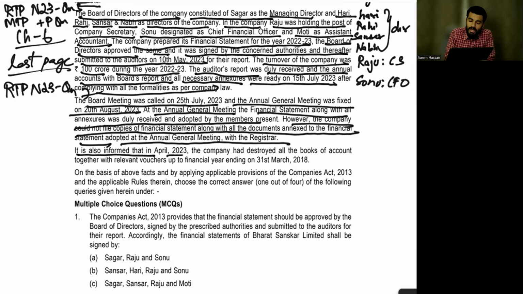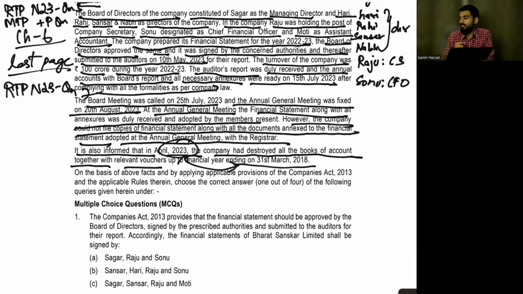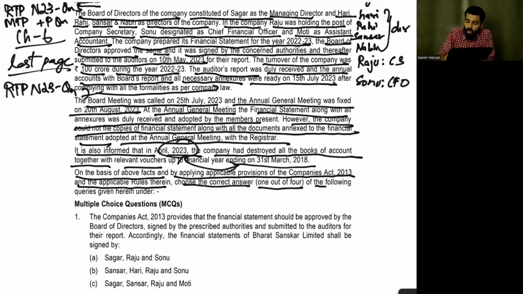It is also informed that in April 23, the company had destroyed all the books of accounts together with relevant vouchers up to financial year ending 31st March 2018. You can see the difference. 2023, 31st March 2018. Do you know how long they should keep their books of accounts? On the basis of the above facts and applying the applicable provisions of Companies Act 2013 and the applicable rules therein, choose the correct answer, 1 out of 4, of the following queries given hereunder.